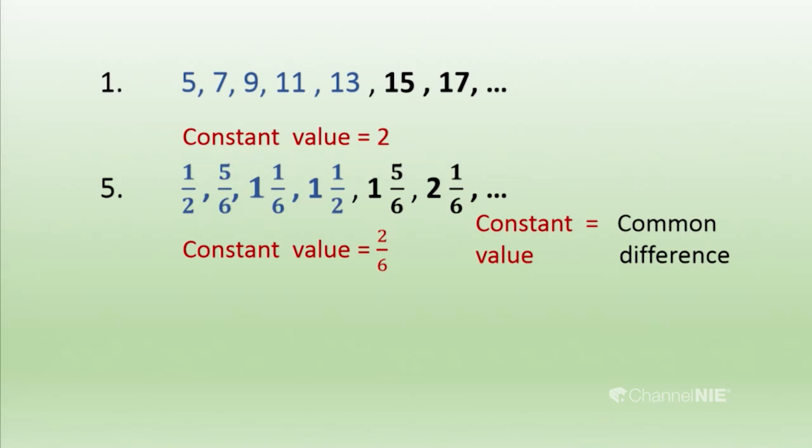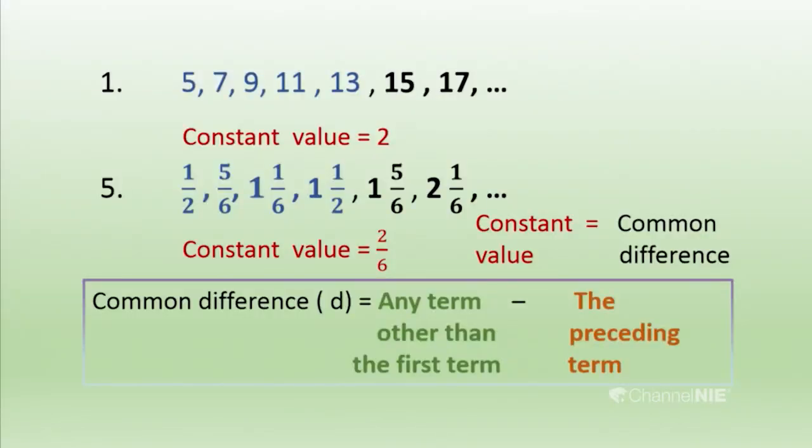You have to do the sums using the common difference. You have to remember that. Here the common difference can be defined as d. Using the simple letter d, we can represent the common difference. Let us see how it comes. You can select any term other than the first term and subtract the preceding term. Then you get the common difference. You have to remember that well. You have to consider the common difference when practicing sums related to arithmetic progressions. That is a very important thing.